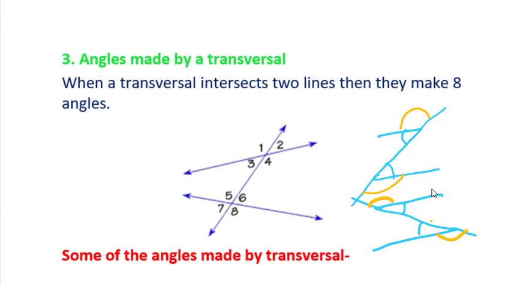All these are known as which angle? Alternate angle. Okay, so here which angle will be alternate angles? See, this angle 3 and 6 both will be alternate angle. Okay, and same way 1 and 8 will be also alternate angles. So you have to see the Z to check the alternate angles.